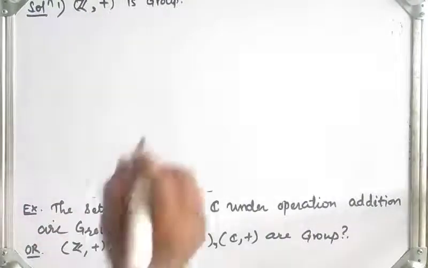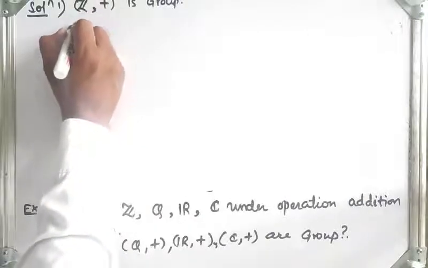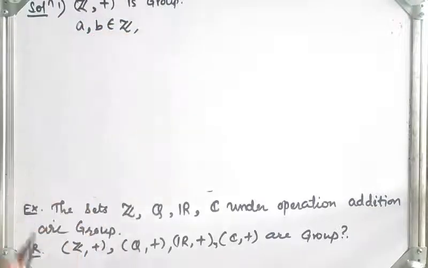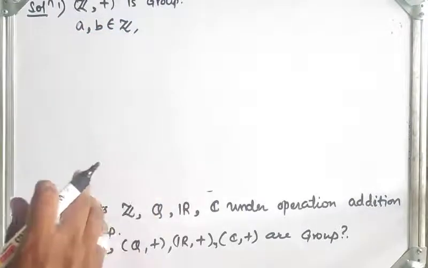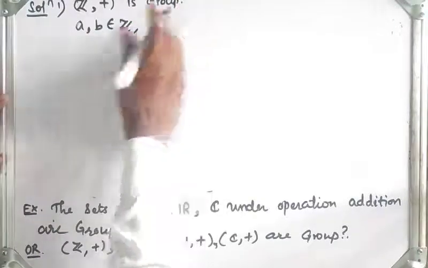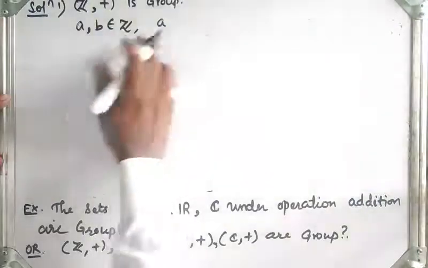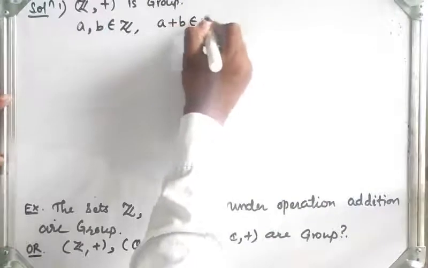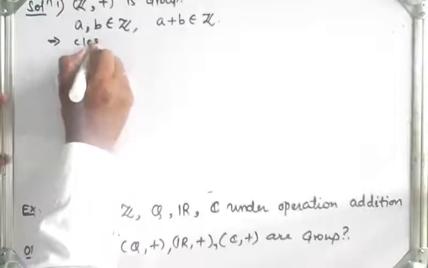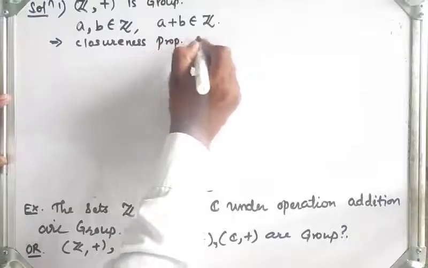Now first we will see for any two elements. I will take A, B from the set of integers. Then first the closeness property. If A, B belongs to Z, then for any two integers, their addition again belongs to the set of integers, right? So A plus B again belongs to the set of integers. Therefore, closeness property is satisfied.